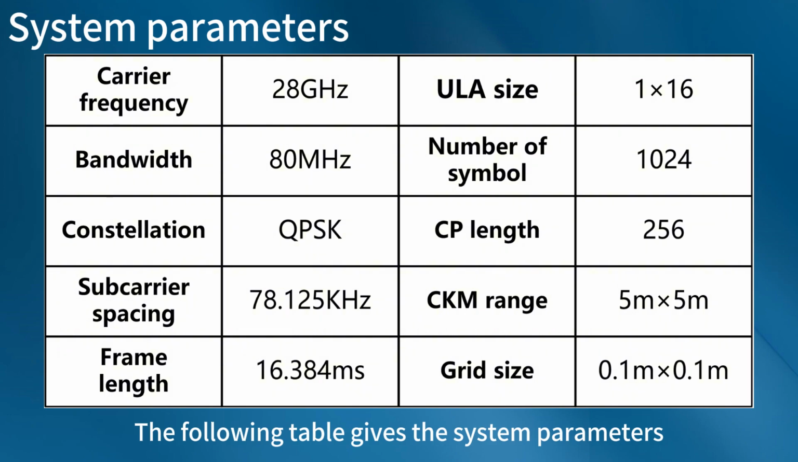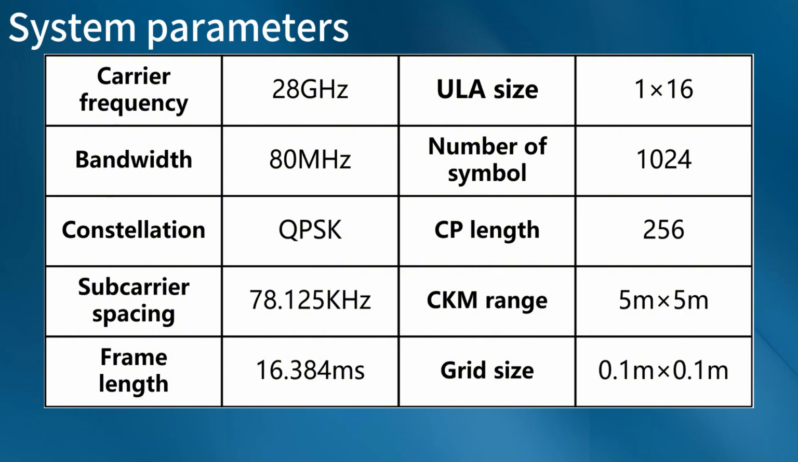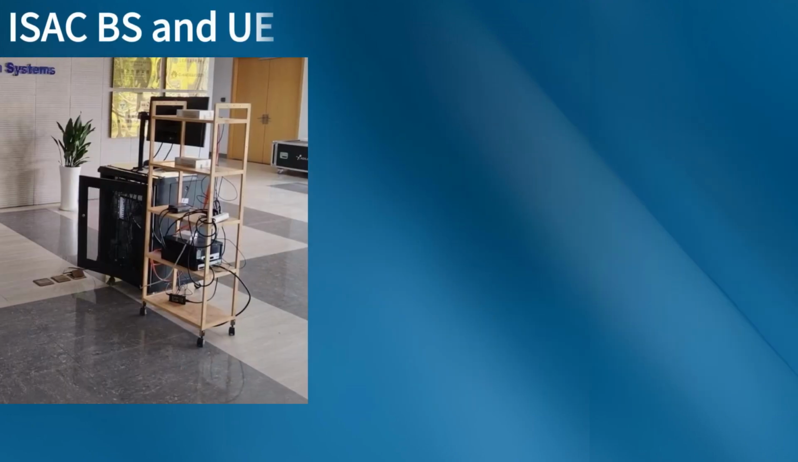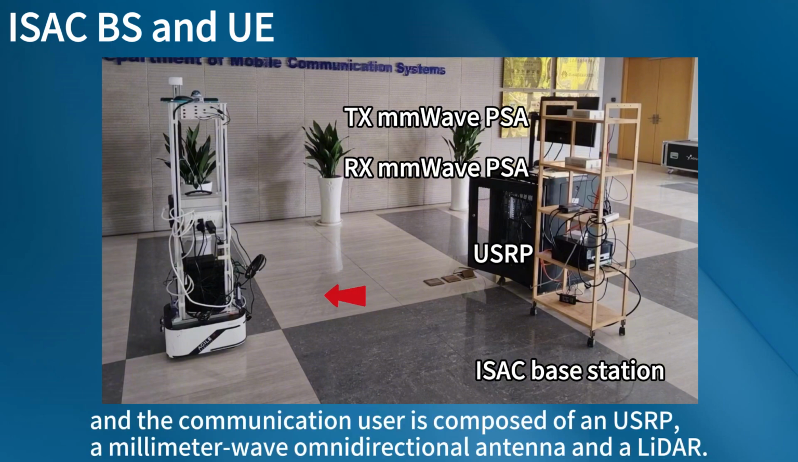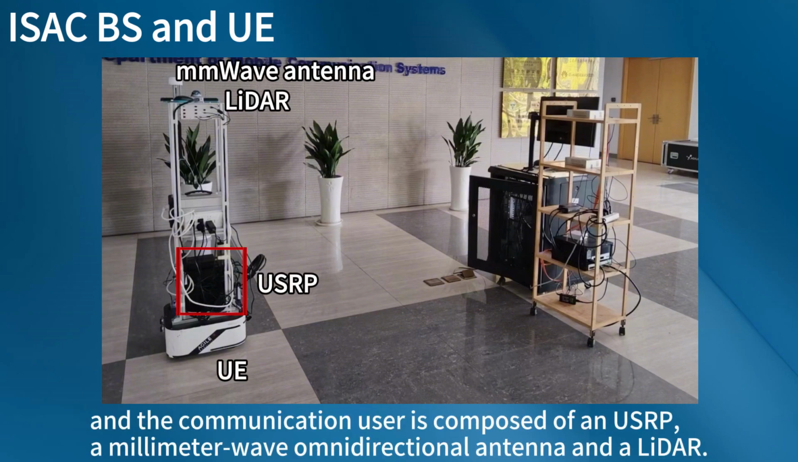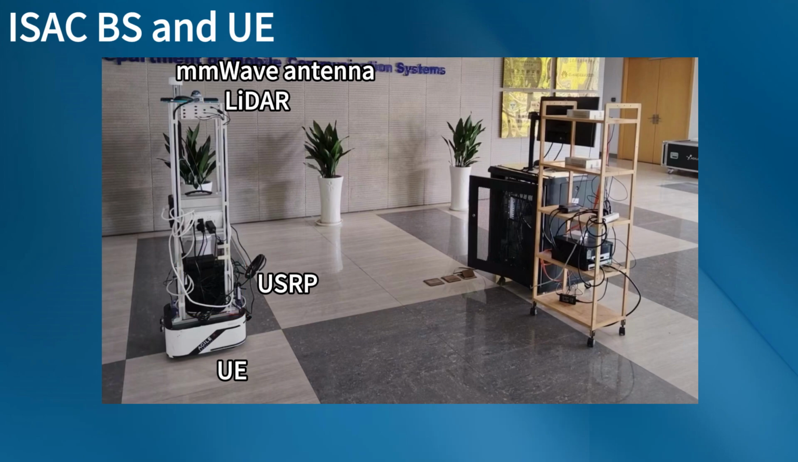The following table gives the system parameters. The ISAC base station is composed of a USRP and mmWave phased arrays, and the communication user is composed of a USRP, a mmWave omnidirectional antenna, and a LiDAR.